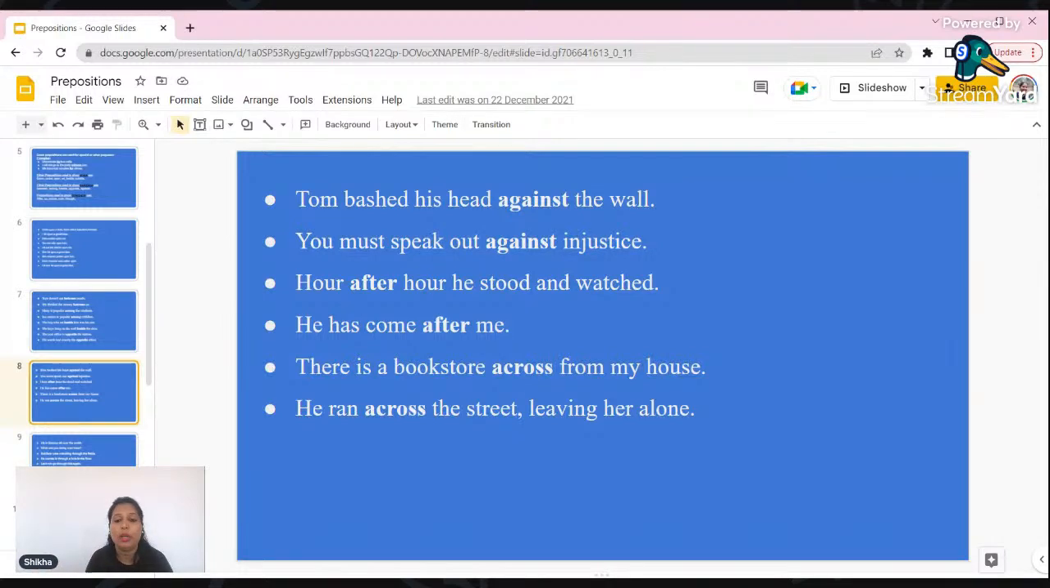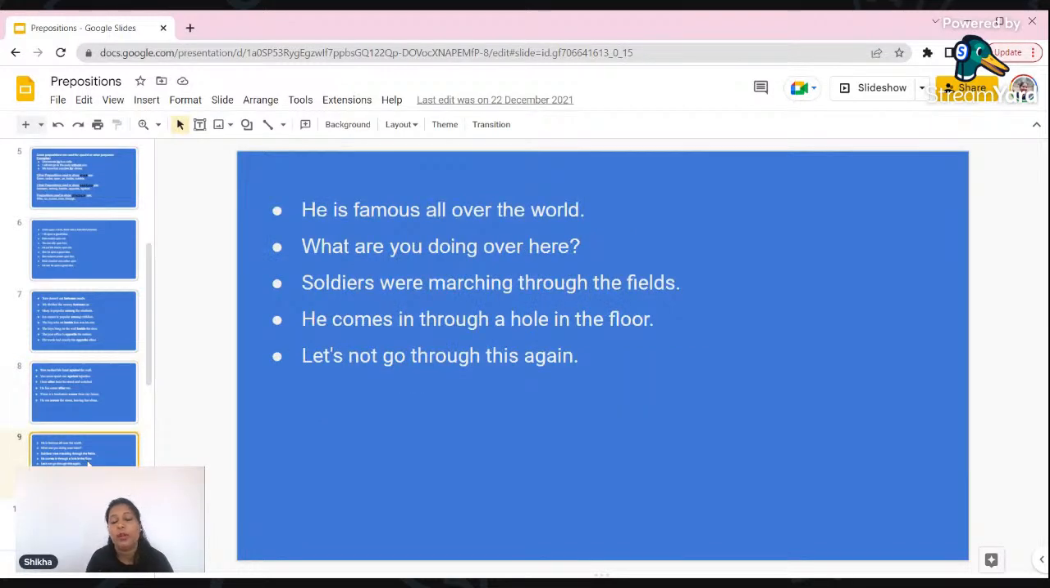There is a bookstore across my house. मेरे house के just across, मतलब सामने एक bookstore है. He ran across the street leaving her alone. Okay. So these are certain prepositions you have to use in this way, and for knowing the usage, you have to keep on reading books and listening to various podcasts, and you have to keep on watching videos in English, then only you'll be able to use it properly.